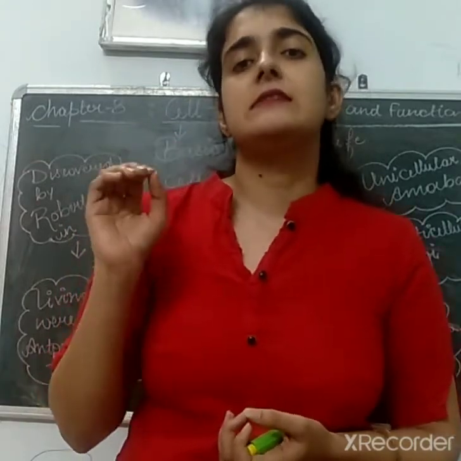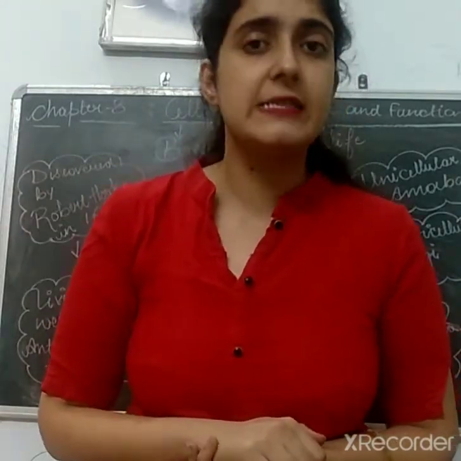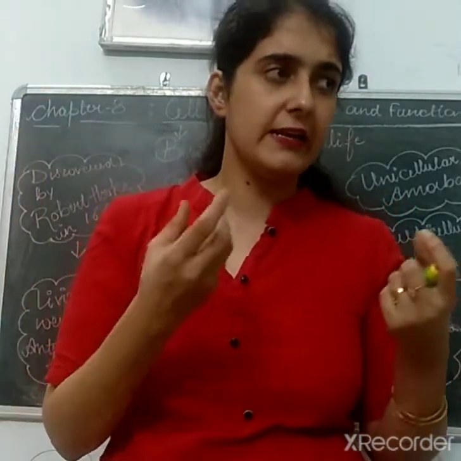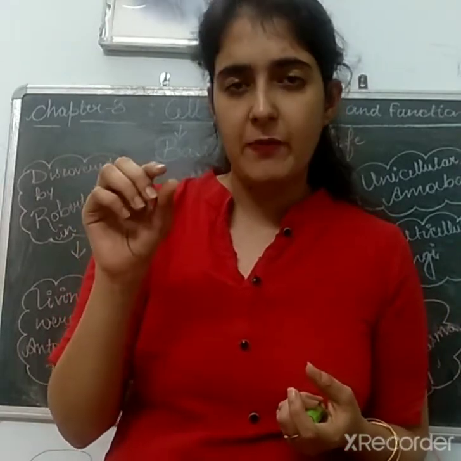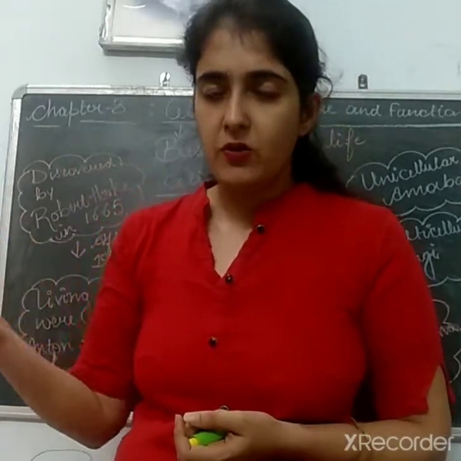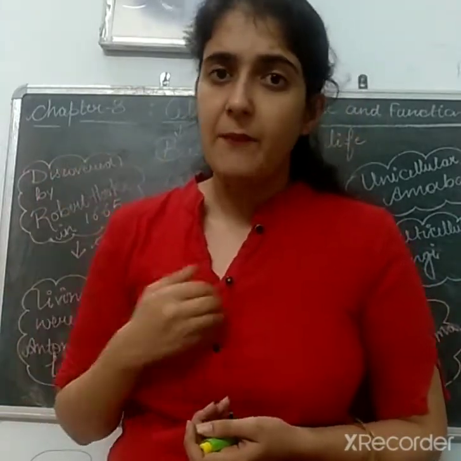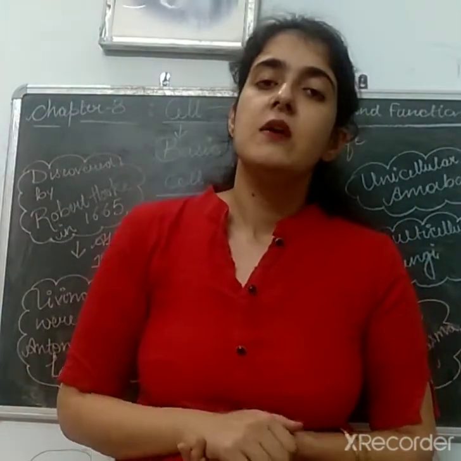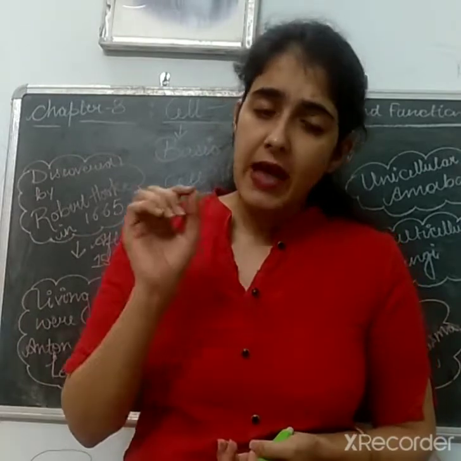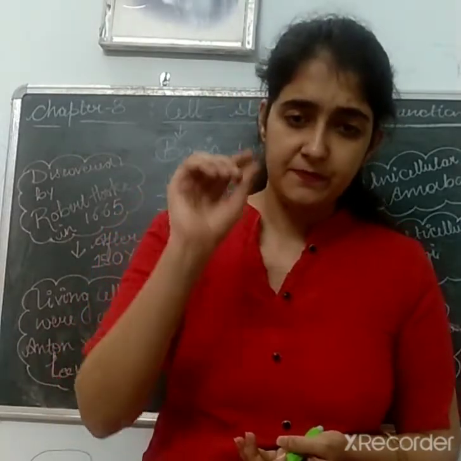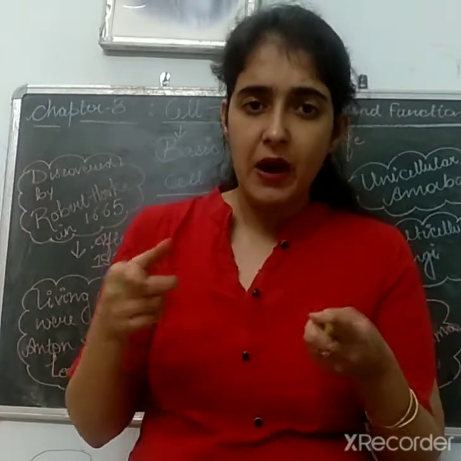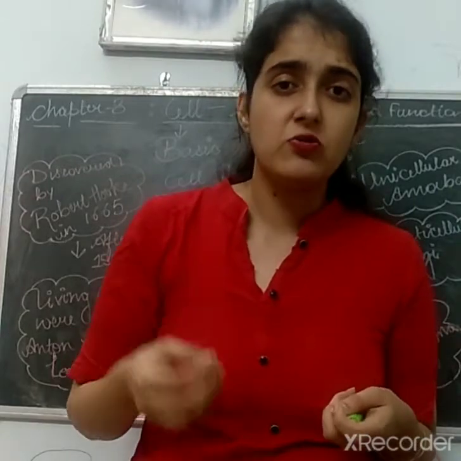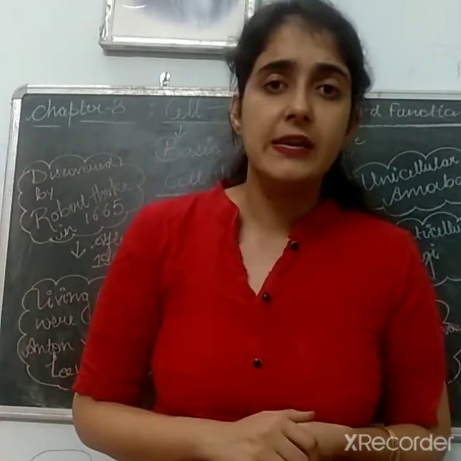Firstly, it was discovered by Robert Hooke in 1665. He took a piece of cork, like a bark of a tree, and observed it under a microscope. At that time the microscope was not that powerful, but still it worked. He observed and found that when he looked at the piece of bark under the microscope, the structure is like a honeycomb.